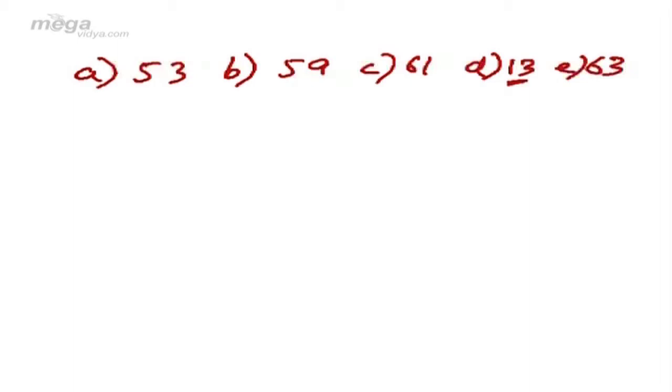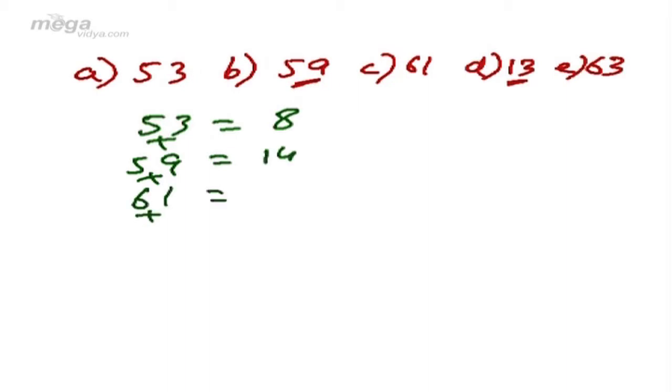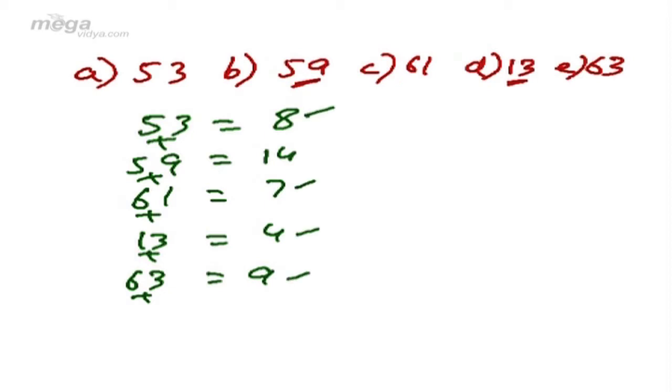But this is a wrong reason, hence a wrong answer, because we are not playing cricket here, that rest all have hit half century but not 13. This should not be the criteria. Some might give answer as 59. For example, they might think that we can add up the digits. 53, 5 plus 3 is equal to 8. 59, 5 plus 9 is equal to 14. 61, 6 plus 1 is equal to 7. 13, 3 plus 1 is equal to 4. 63, 6 plus 3 is equal to 9. Rest all add up to single digit, whereas 59 adds up to two digits.